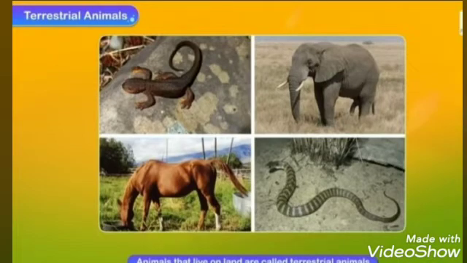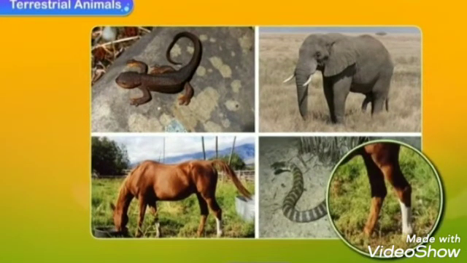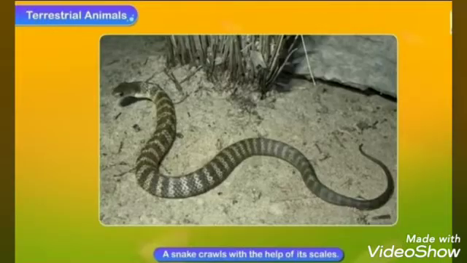Terrestrial animals. Animals that live on land are called terrestrial animals. They generally have lungs to breathe and legs to walk. A snake lives on land but it has no legs. It crawls with the help of scales.